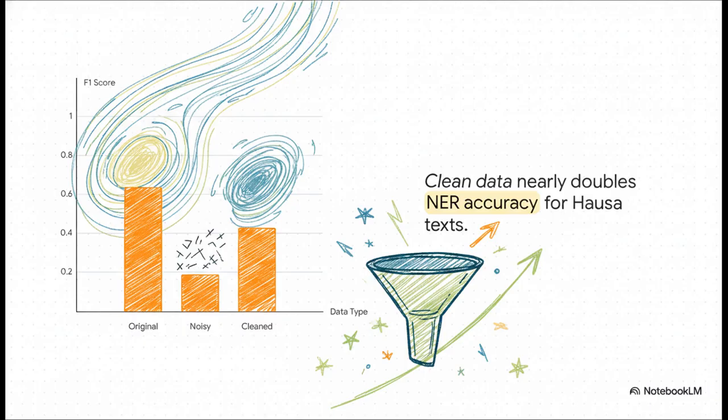And you can see the ripple effect of clean data so clearly when we look at named entity recognition, which is basically how well an AI identifies specific names, places, and organizations. When the text has typos, the AI's accuracy absolutely tanks to a score of just 0.19. But simply processing that exact same text through the correction model first, it nearly doubles the AI's accuracy to 0.37. Cleaning the data first literally makes the AI significantly smarter.